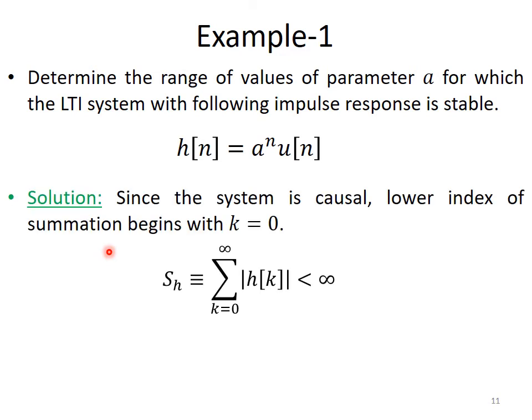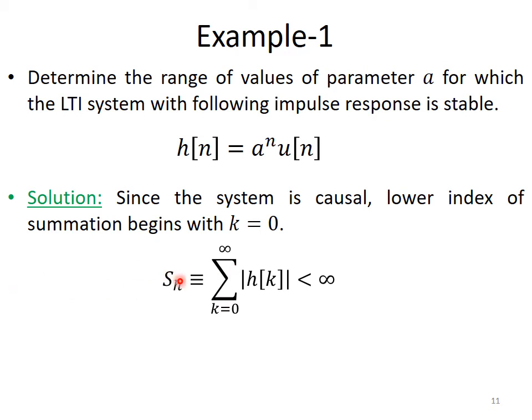Since the system is causal, the lower index of the summation can be simplified, and we can start at k equal to 0 to infinity instead of starting from minus infinity. So we can write down the condition of stability in this form: S is defined as the summation from k equal to 0 to infinity of the magnitude of h of k, and it should be less than infinity.